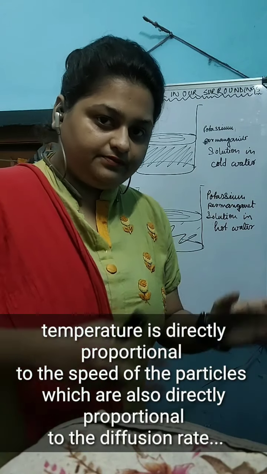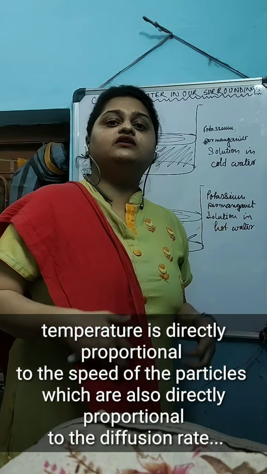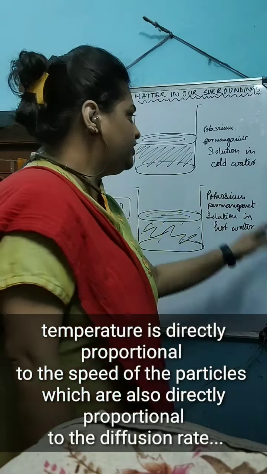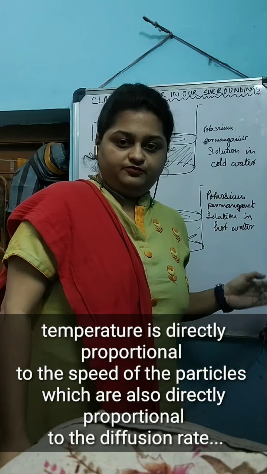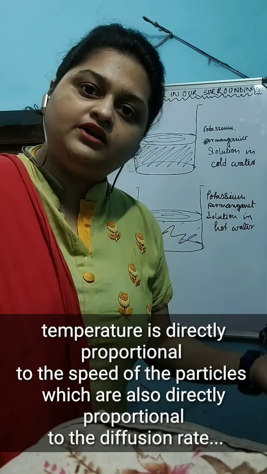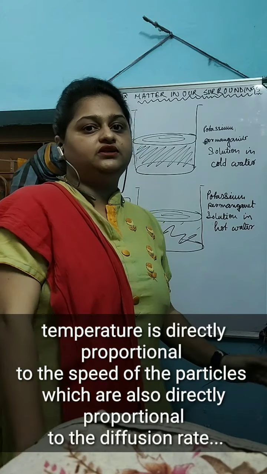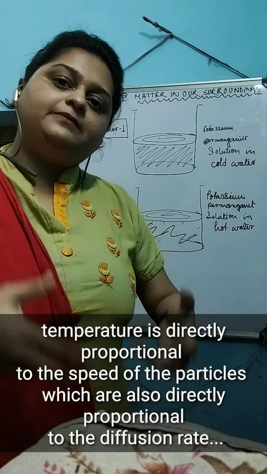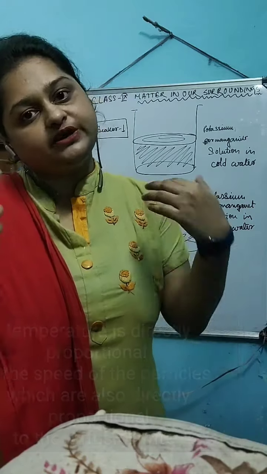As the particles in beaker 2 possess a higher amount of energy, their speed is much more compared to beaker 1. That's why the diffusion rate is also much higher in beaker 2. That's why the diffusion is way faster in beaker 2 and the color appears faster. Now, this concludes that as the temperature increases, the kinetic energy of the diffusing particles also increases, resulting in a higher diffusion rate.